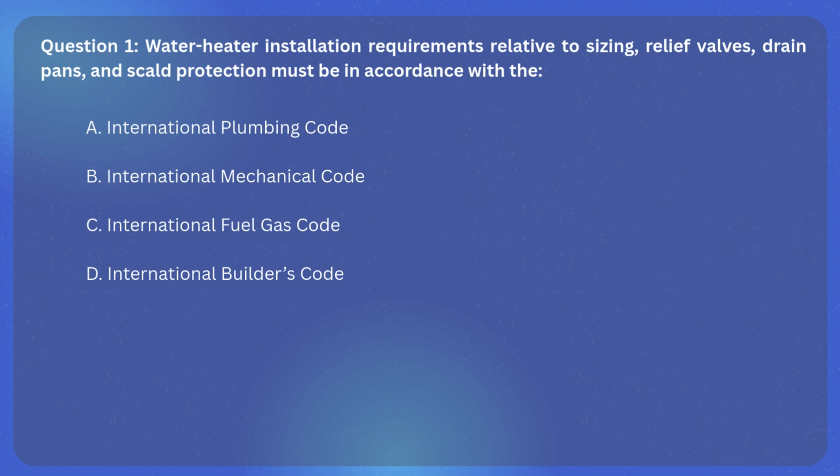Question 1. Water heater installation requirements. Relative to sizing, relief valves, drain pans, and scald protection must be in accordance with the A. International Plumbing Code, B. International Mechanical Code, C. International Fuel Gas Code, D. International Builders Code.